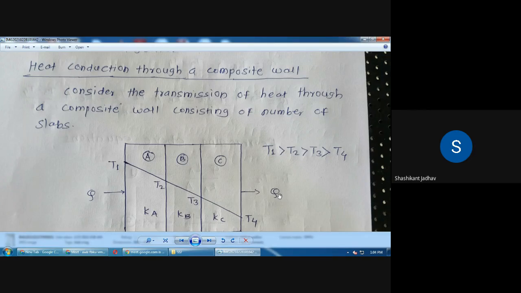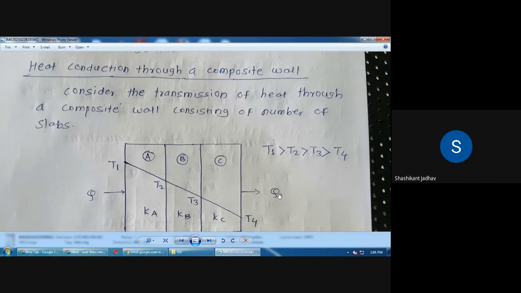Okay, so write down first line, consider the transmission of heat through a composite wall consisting of number of slabs.